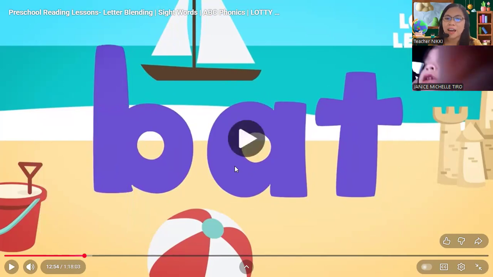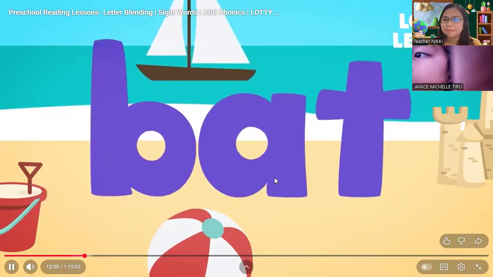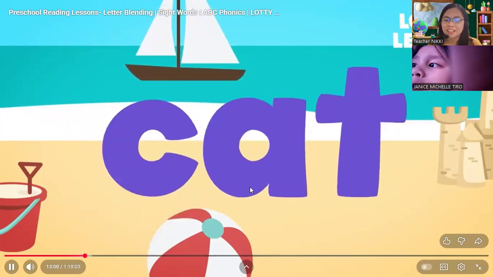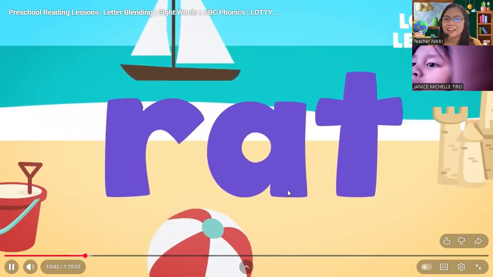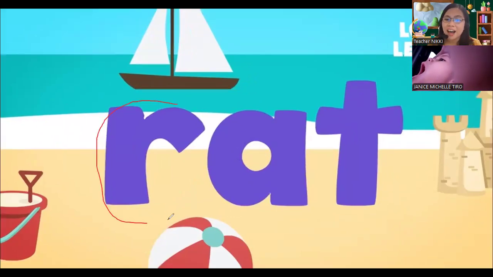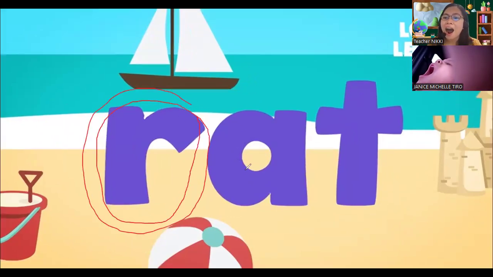Okay, next, this one. Bat. K, at, cat. This one, R. What letter is this, Adara? That is letter, the first letter. That is letter R. R, r, r.